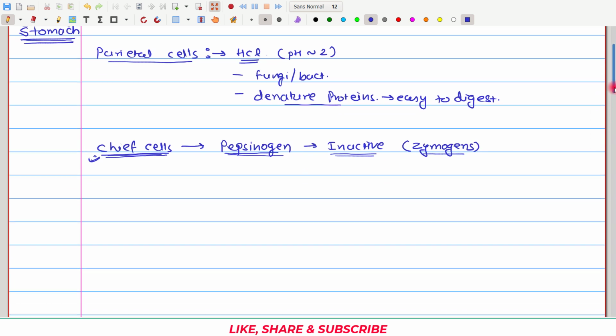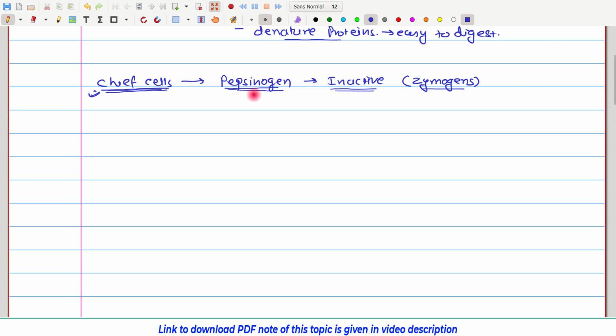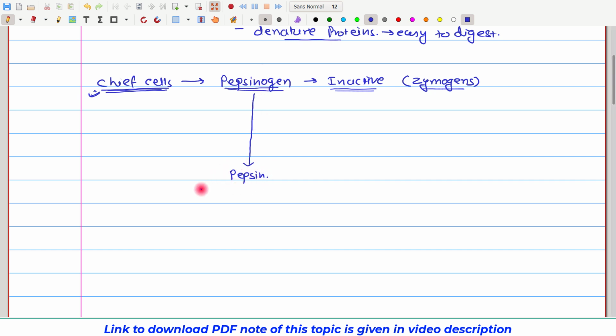Now once pepsinogen is inside the gastric cavity, it needs to get activated to its active form, that is pepsin. So, how is pepsinogen activated to pepsin? Actually, pepsinogen is a larger peptide chain. It has an N-terminal and a C-terminal. What happens? In pepsin, the N-terminal 44 amino acids need to get removed.